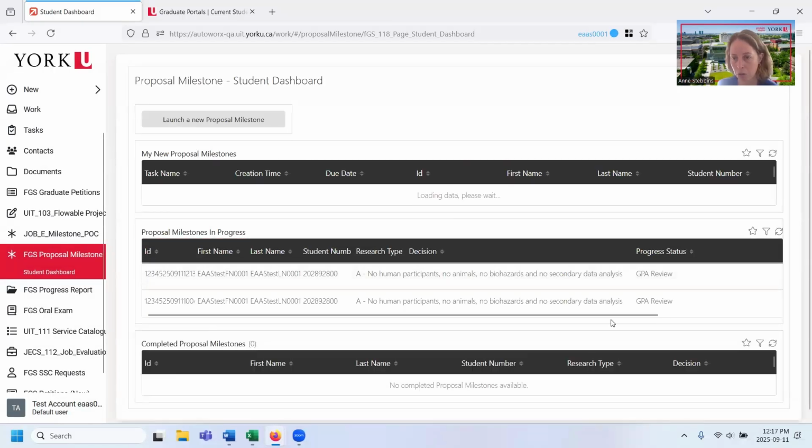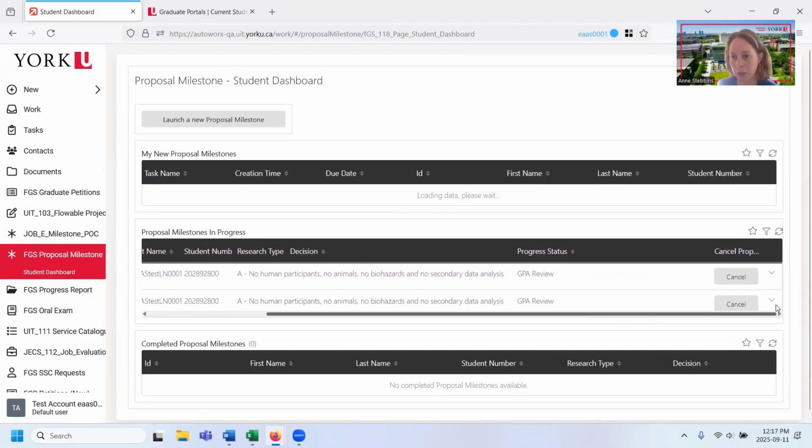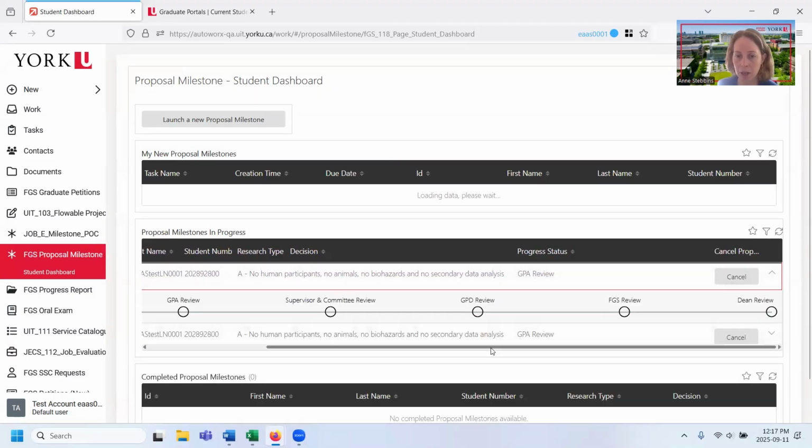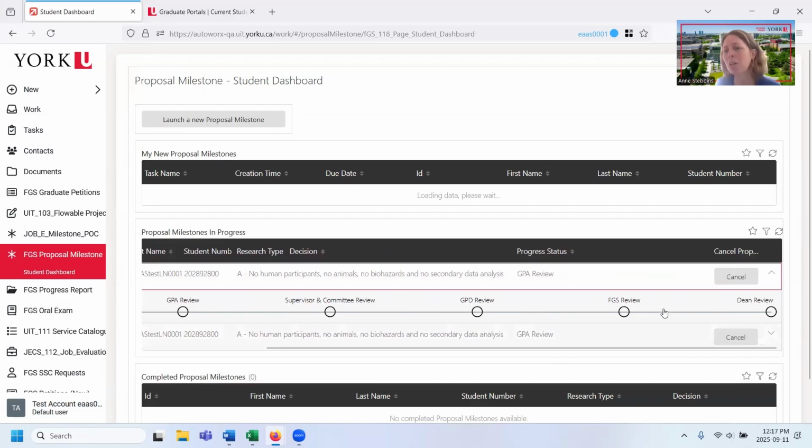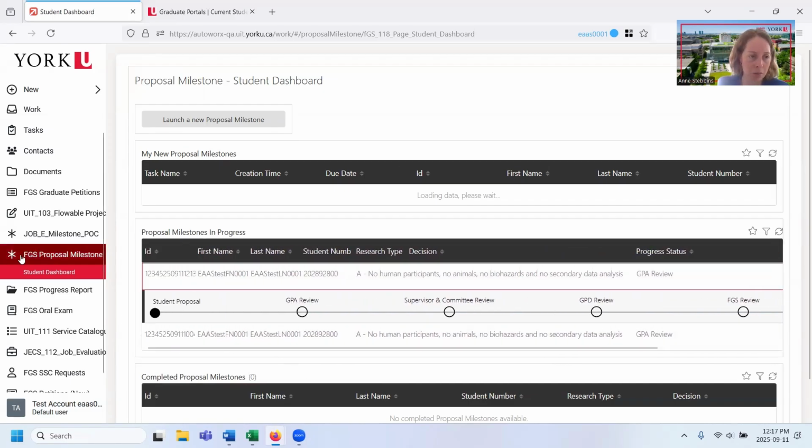And now it's going to show over here, it's sitting with my GPA now. So if I go on that down button, I can scroll across so I can see that I've submitted the proposal and it's now sitting with my graduate program assistant for them to review. And then it will move onward, in this case, to my supervisor and committee members for them to have a look before the GPD gets it. GPD again stands for Graduate Program Director. It'll go onward to FGS, including the dean, who will have a look. So that's the proposal milestone.